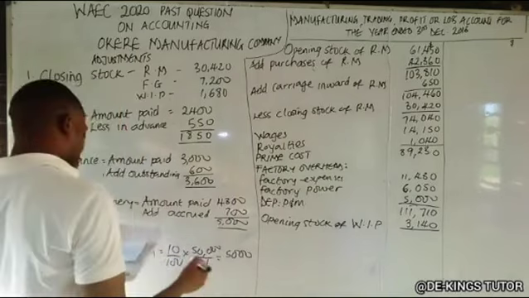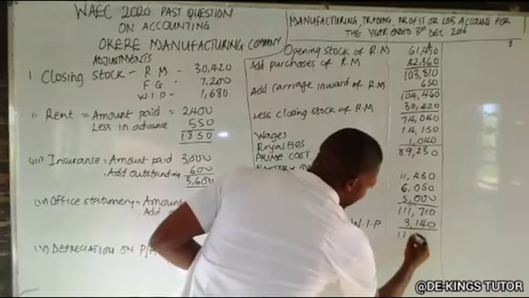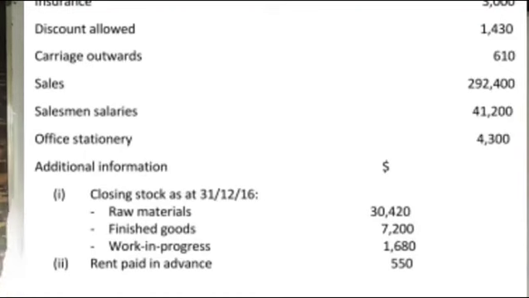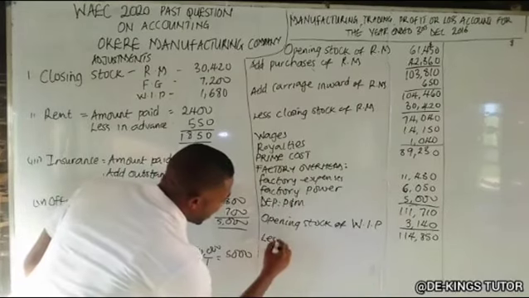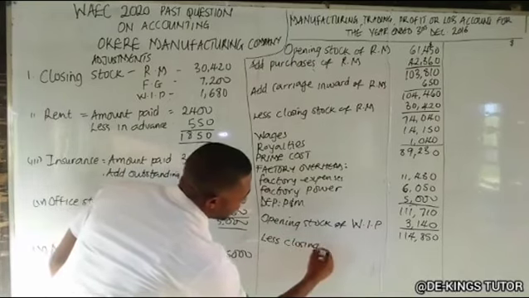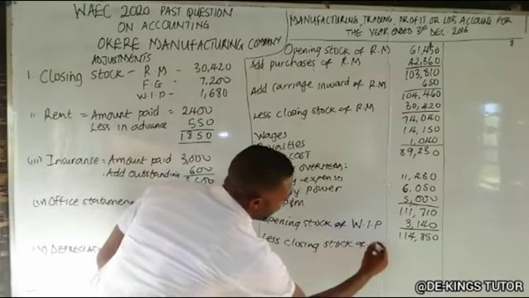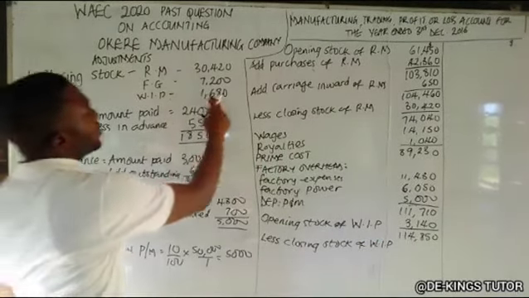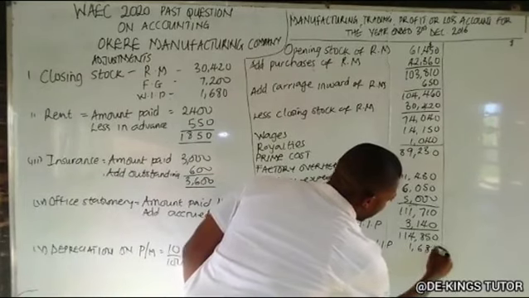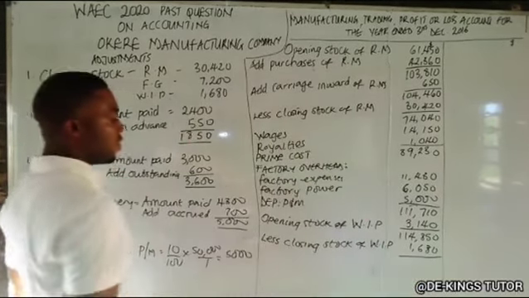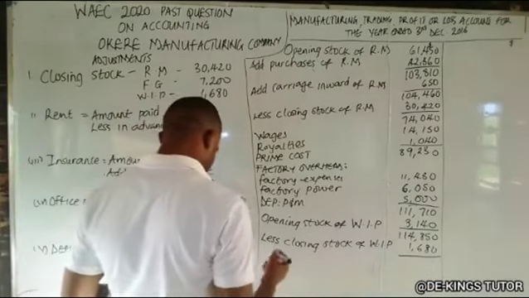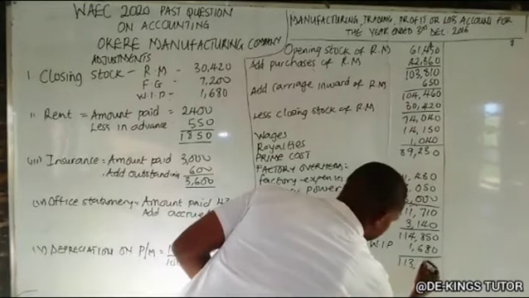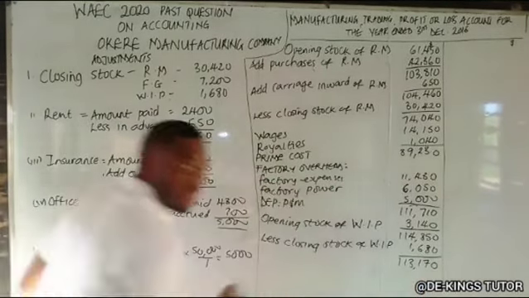Another one is less closing stock of work in progress. The closing stock of work in progress is 1,680. So if you less that from that, you have 113,170. So this is what we now call cost of production. This is what is now called what? Cost of what?